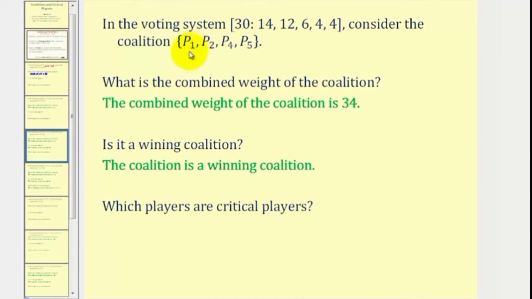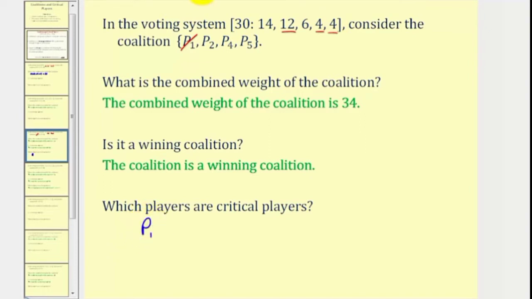Remember, a player is critical if by leaving the coalition it changes from winning to losing. So looking at our coalition here, notice if player 1 leaves, we are left with players 2, 4, and 5, where the weight would be 12 plus 4 plus 4, and that is equal to 20, which does not meet the quota of 30.